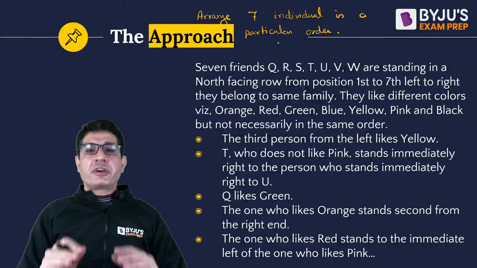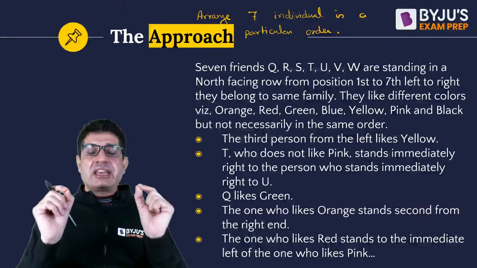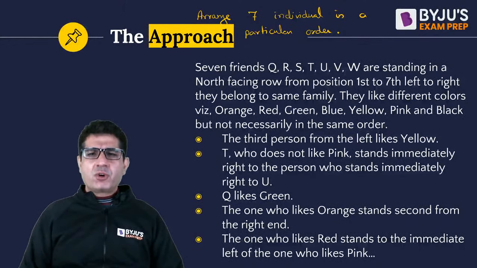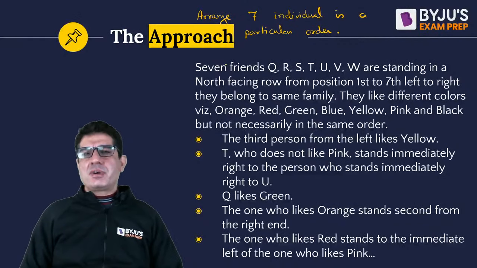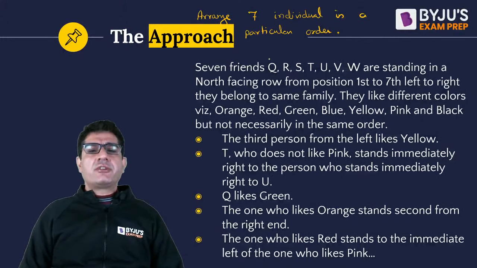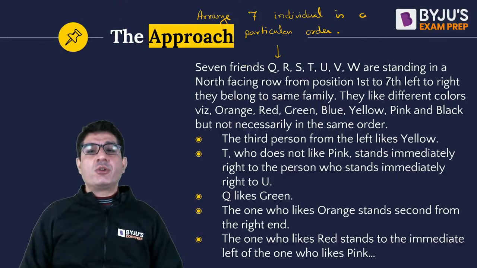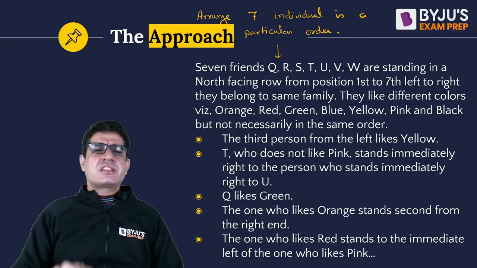So we are supposed to figure out a particular sequence for these 7 individuals. So in a way, I'd say that Parajumbles are pretty close to this question type. Why? The kind of thought process that you require for this question is also the thought process that you require for Parajumbles. The only difference is, or in fact, let's say there are only 2 differences.